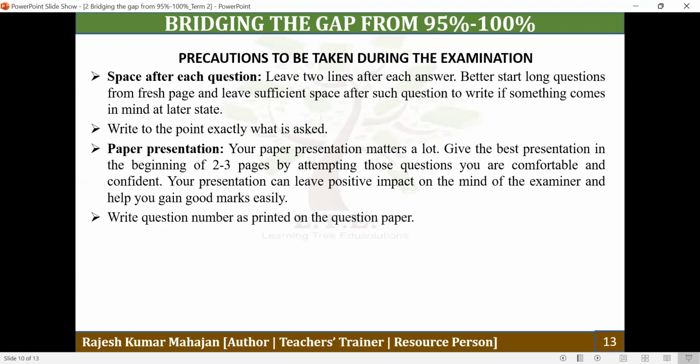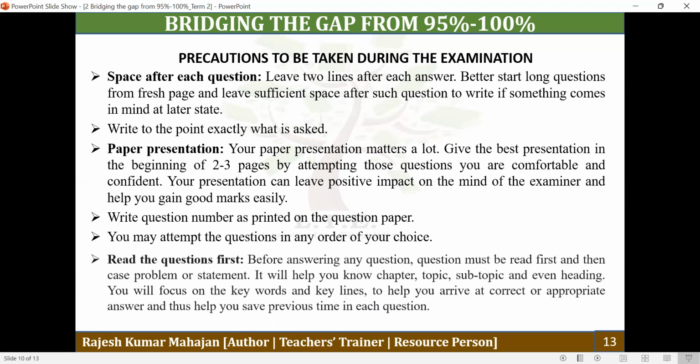Write the question number as printed on the question paper. Don't create your own serial number. The serial number of the question which is printed on the question paper must be written very carefully. You may attempt the questions in the order of your choice. It is not compulsory to attempt the questions in serial order; you can attempt them in your own way. If you do want to attempt them in serial order, then you need to leave sufficient space for those you may not be answering for a particular time.